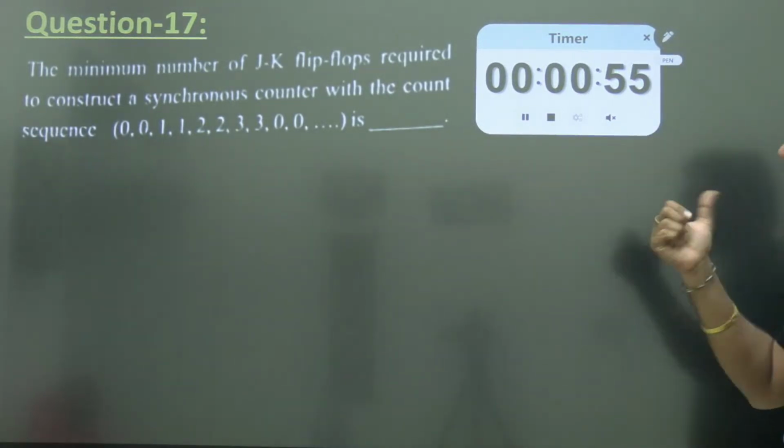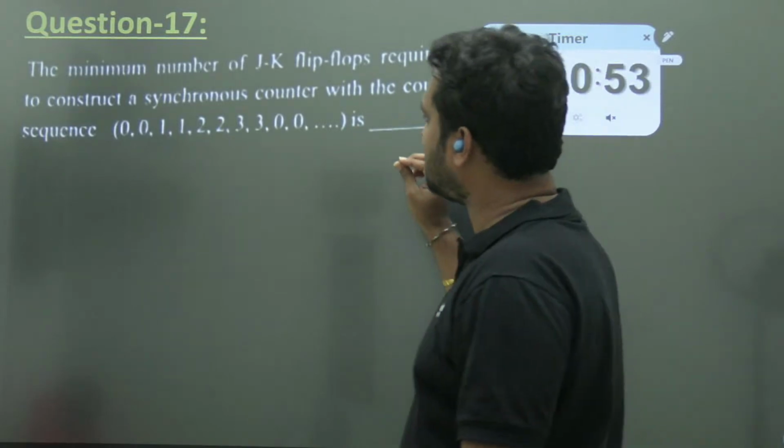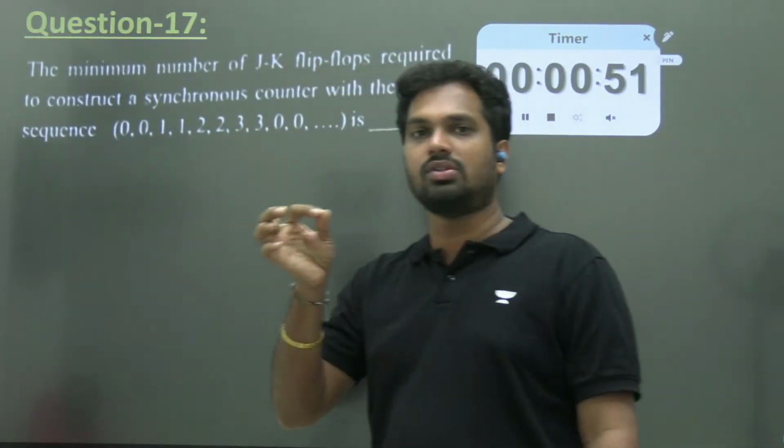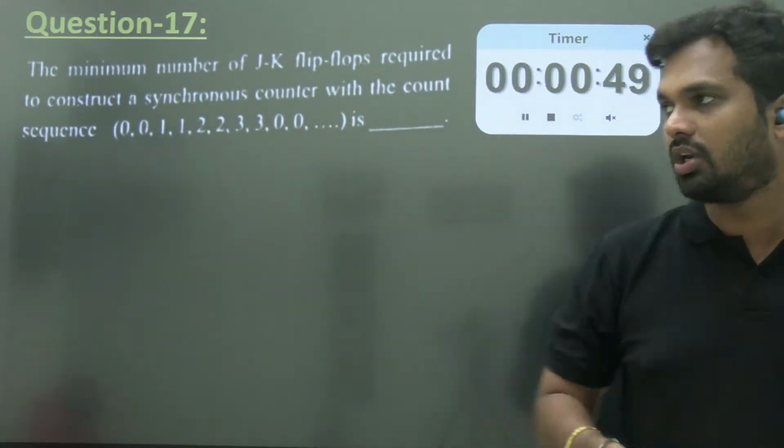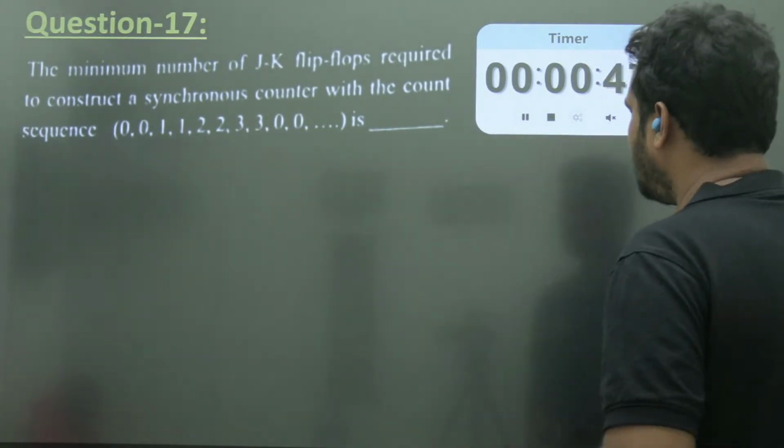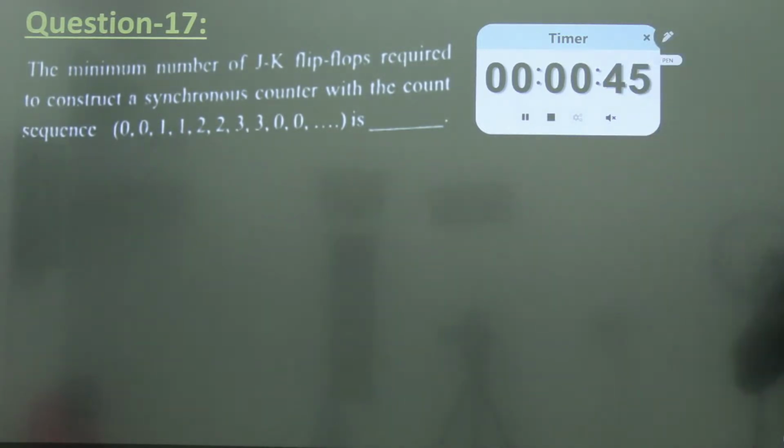What is the minimum number of JK flip-flops required to construct a synchronous counter with the counting sequence 0 0 1 1 2 2 3 3 and again 0 0? Understand here, you need to make 0 0, 1 1, 2 2, 3 3. So for 2 clocks it should be 0.